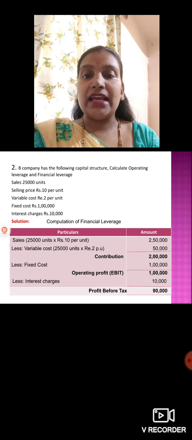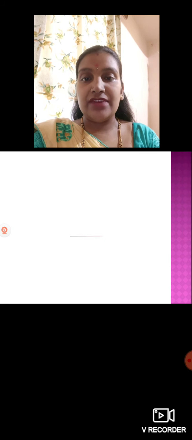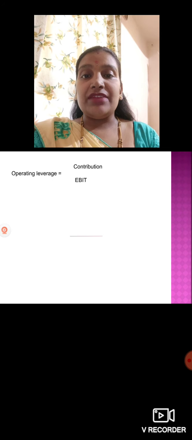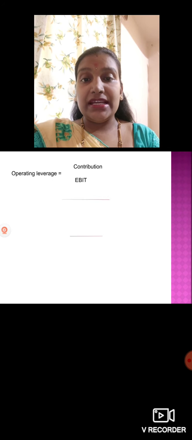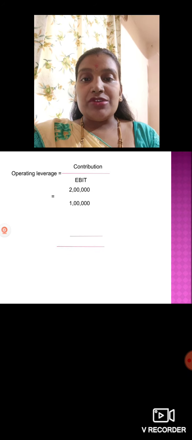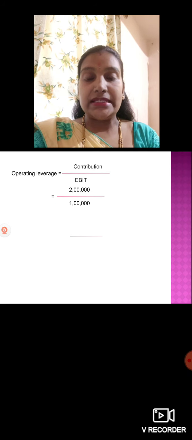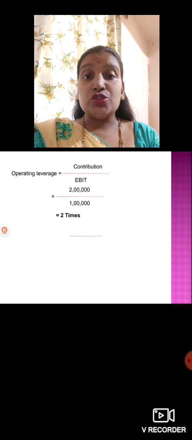Next we will calculate operating leverage and financial leverage here. Operating leverage equals contribution divided by EBIT, right? Contribution we have is 2 lakh rupees, and EBIT, operating profit, we have 1 lakh. So we'll get 2 times.